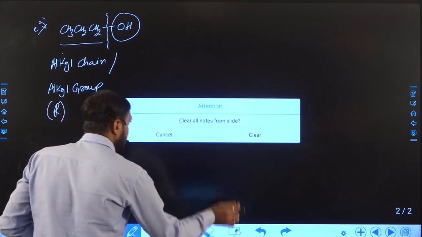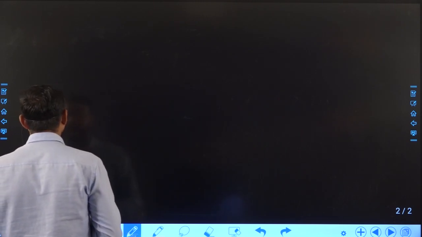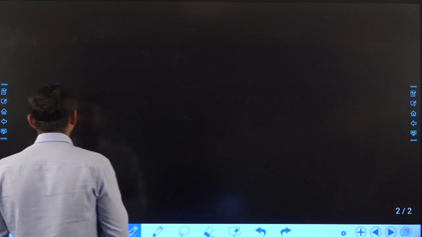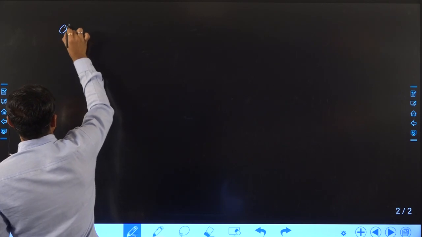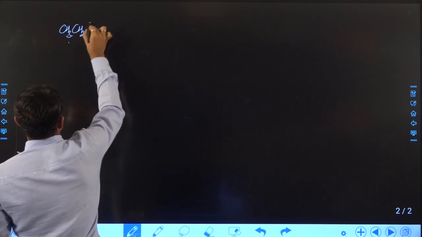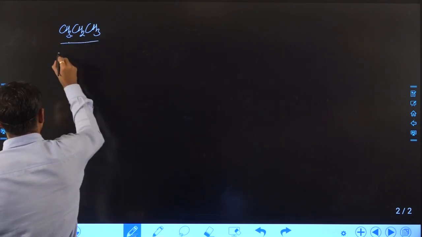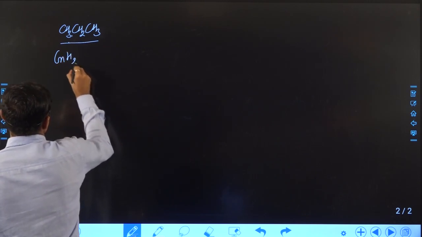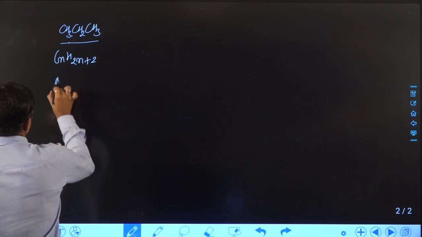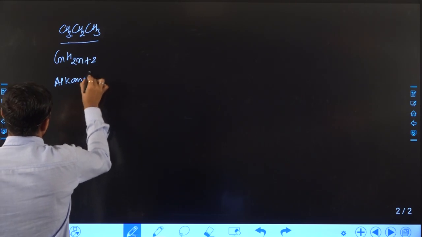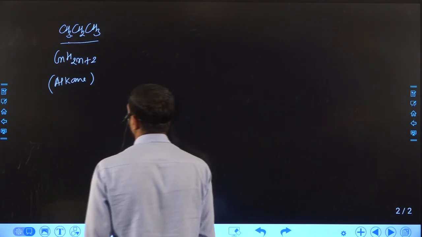So let us try to understand how an alcohol-containing compound will form. Suppose, as we discussed in our previous class, we take an alkane compound, CH3, CH2, CH3, right? This is the hydrocarbon compound, and the general formula of this compound is CnH2n plus 2. The compound is known as alkane, because in alkane there is no double bond or triple bond, only single bonds in the compound.